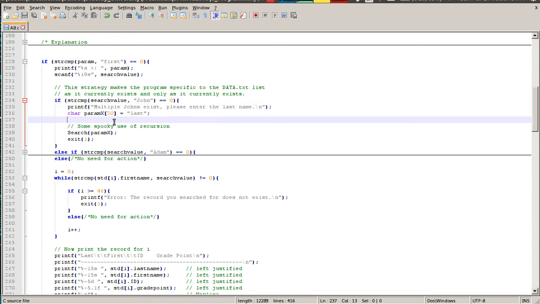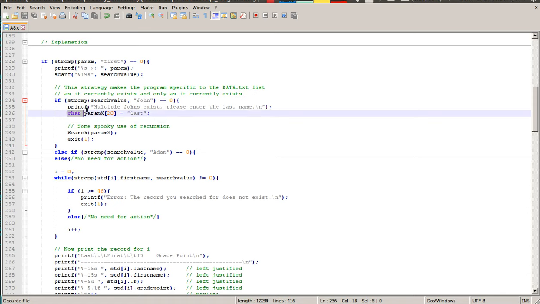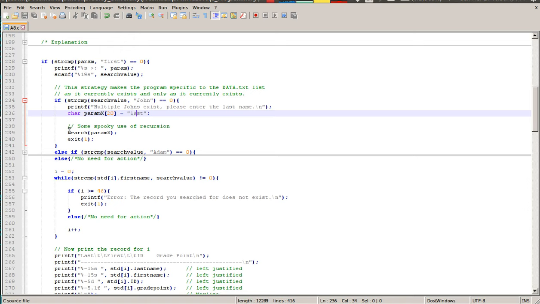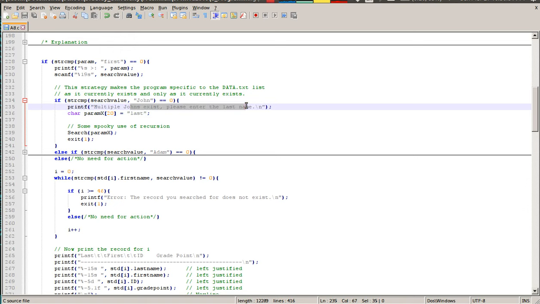Now, how's it going to do that exactly? Is it going to exit here and go to last? No. Instead, it creates a new parameter called param x, and x equals last. So it says, multiple Johns exist, please enter a last name. Now, none of the last names are the same, which means technically, if they're going to enter a last name to distinguish between 2 Johns, they may as well have just entered a last name to distinguish between anyone. So it calls the actual function search within search again with the argument last name.